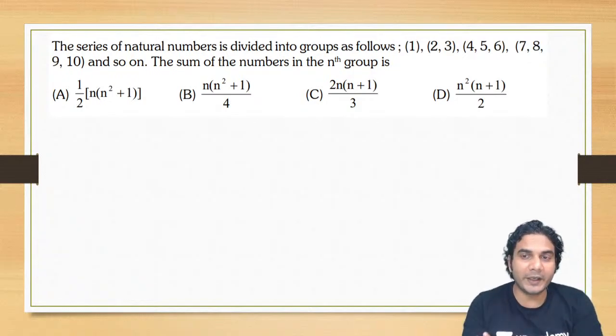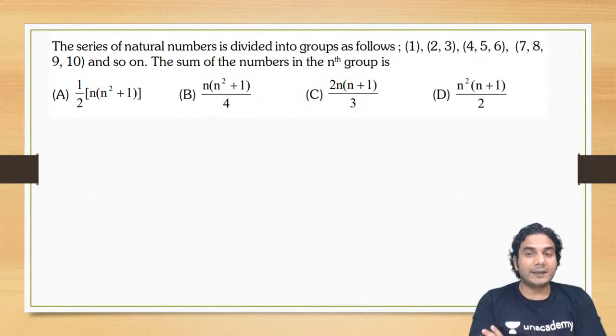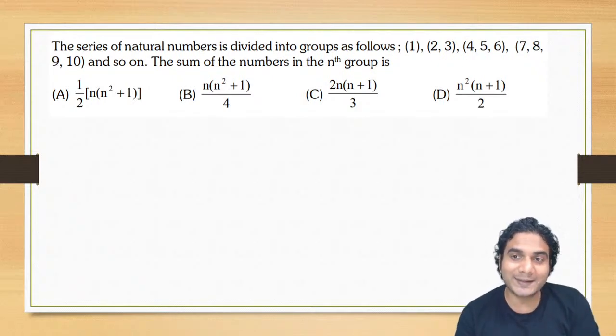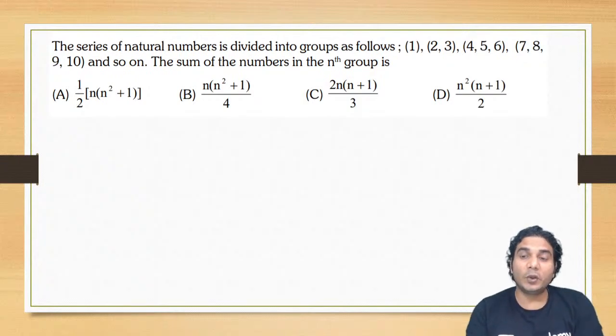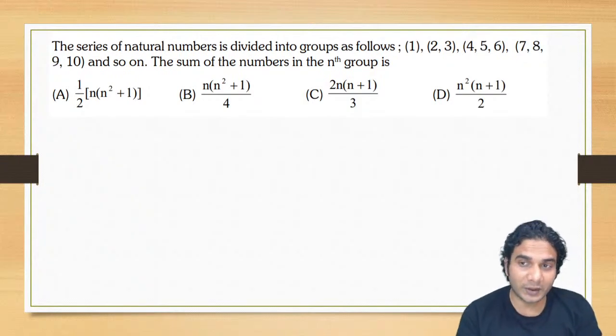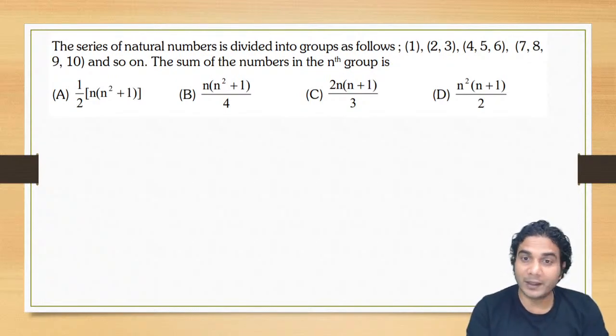Natural numbers are divided into groups. The first group has one number, the second group has the next two natural numbers, the third group has the next three natural numbers, the fourth group has four numbers, and so on. The nth group will have n numbers. You need to find the sum of the numbers in the nth group.